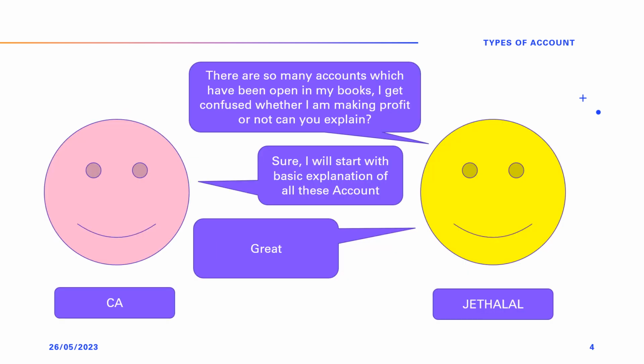Jethalal goes to his CA. There are so many accounts which have been opened in my books. I get confused whether I am making profit or not. Can you explain? CA: Sure. I will start with a basic explanation of all these accounts. Jethalal: Great.